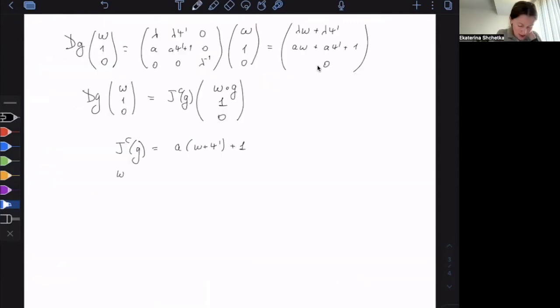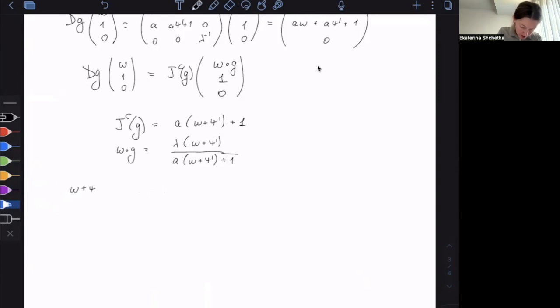And now looking at omega of g is going to be lambda times omega plus psi prime over my Jacobian a times omega plus psi prime plus 1. I'm going to just introduce this notation. Omega plus psi prime is t.